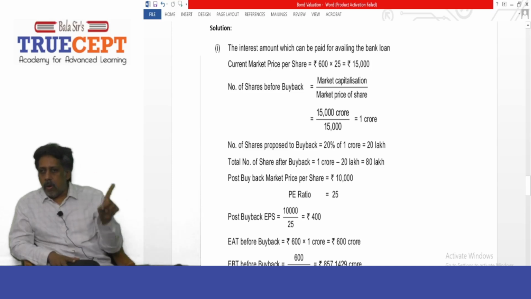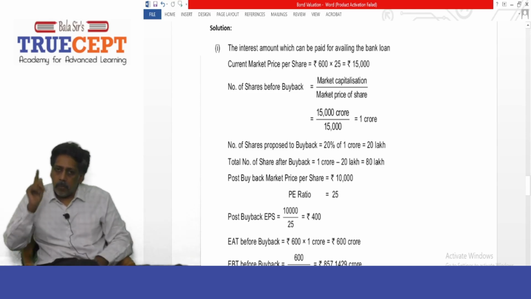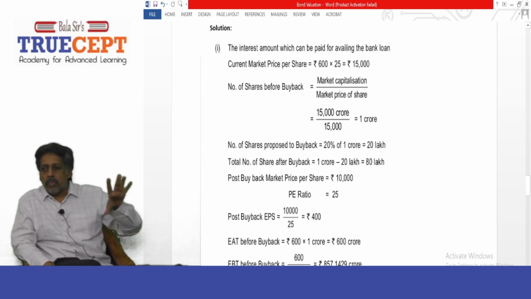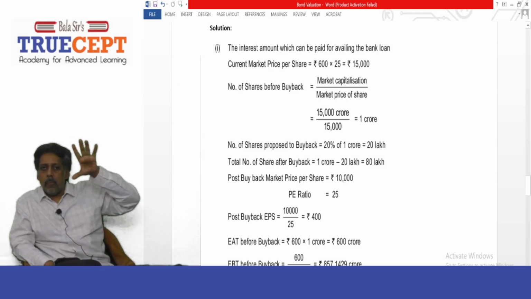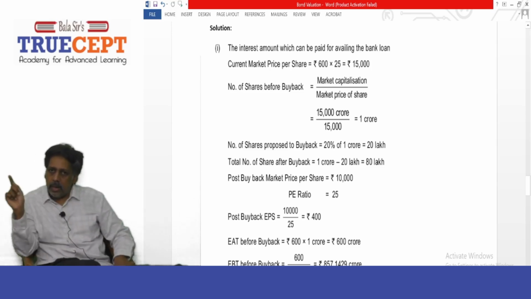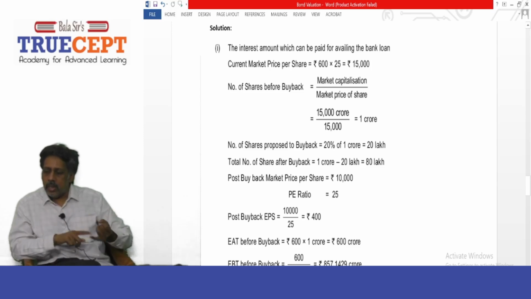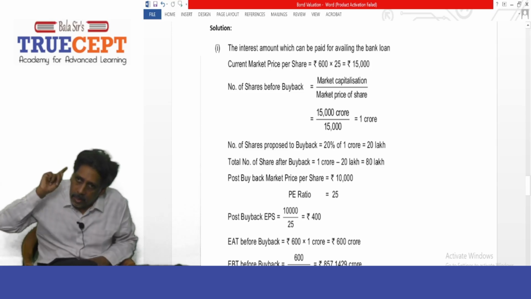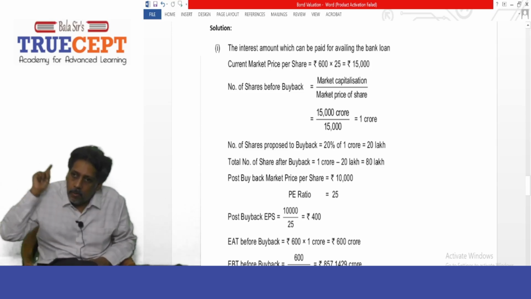There are 1 crore shares outstanding and the earnings per share is rupees 600. The earnings per share formula is profit after tax available to equity shareholders divided by 1 crore shares, equal to rupees 600. Or I can take 1 crore shares into rupees 600. How much do I get? 600 crore is your post-tax earnings, PAT, before buyback.